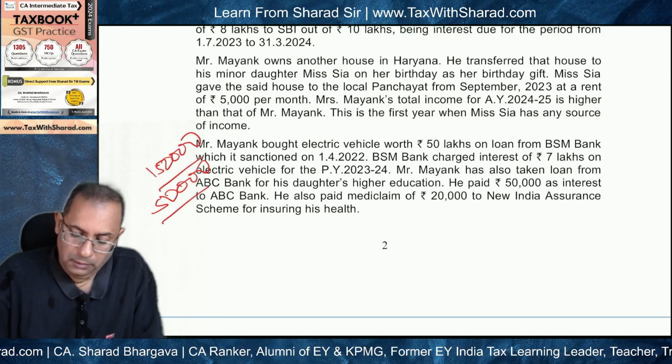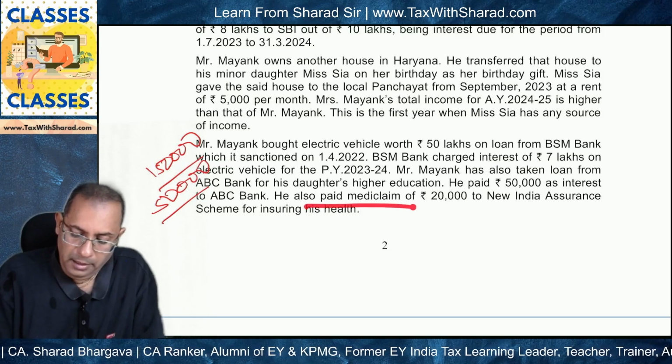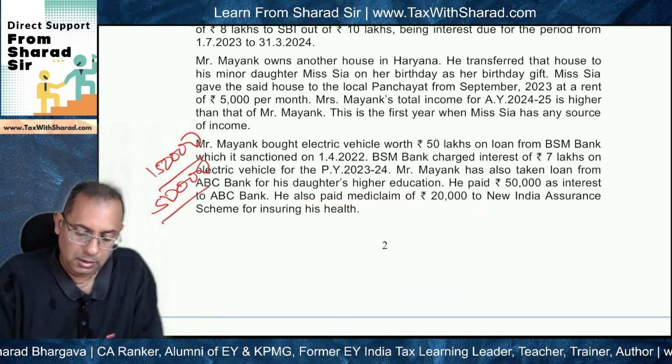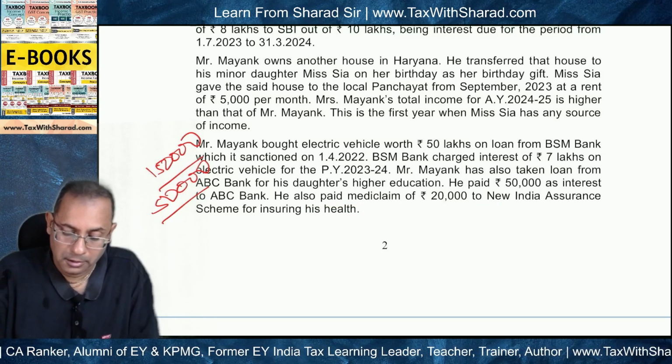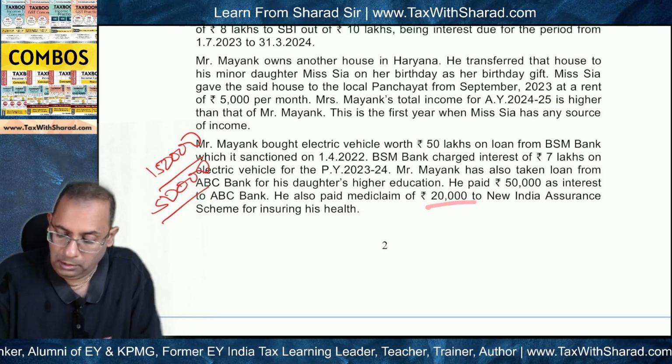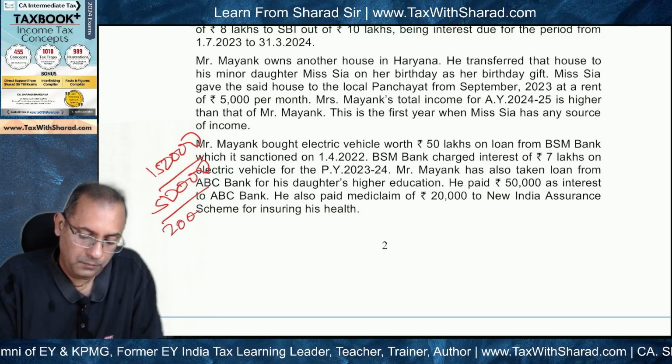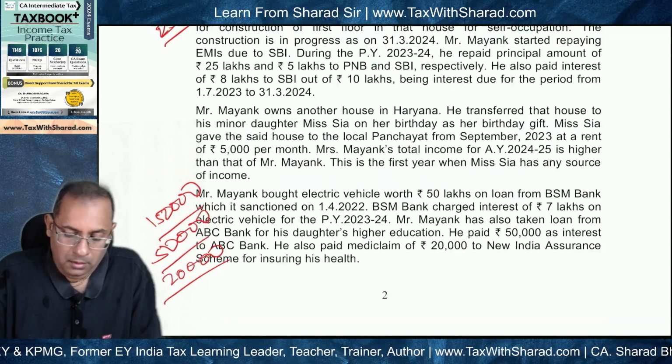Now in the question it is also given he paid Mediclaim of 20,000 to New India Assurance Scheme for insuring his health. So section 80D becomes applicable and the upper limit is 25,000. So the entire 20,000 will become deductible here. What else?